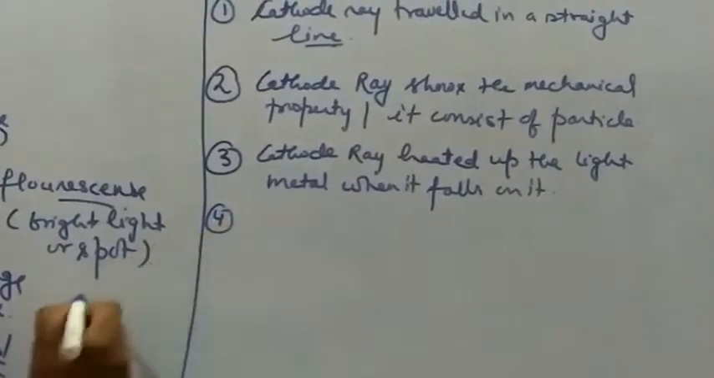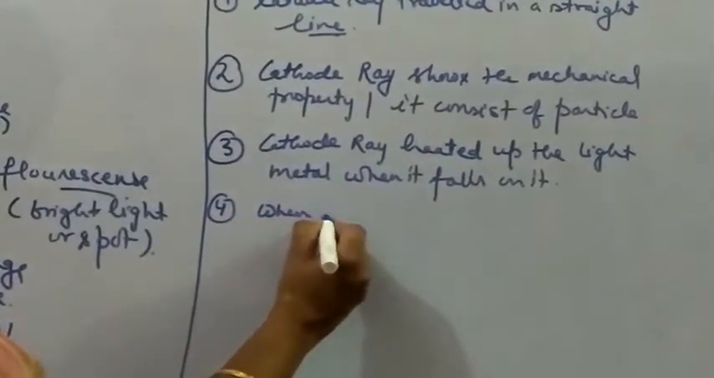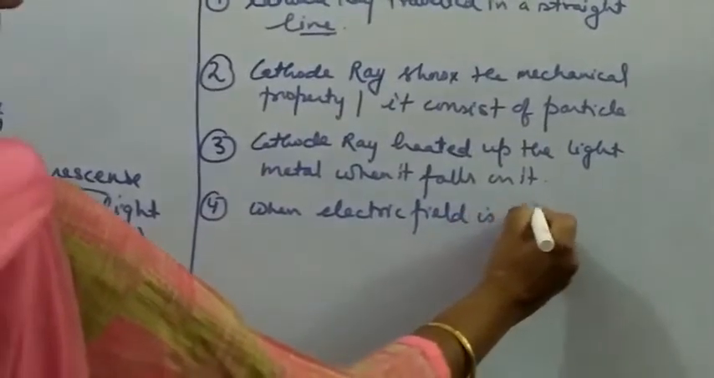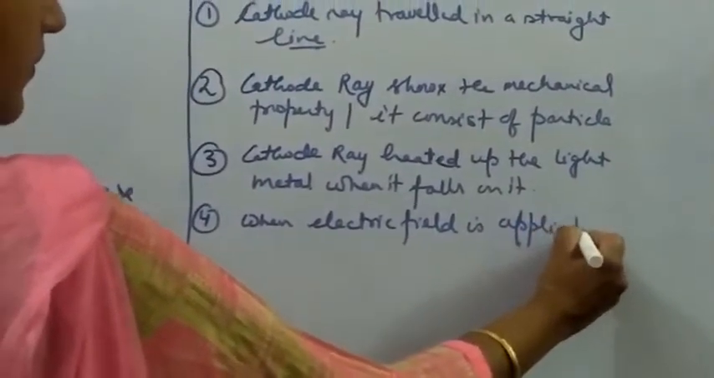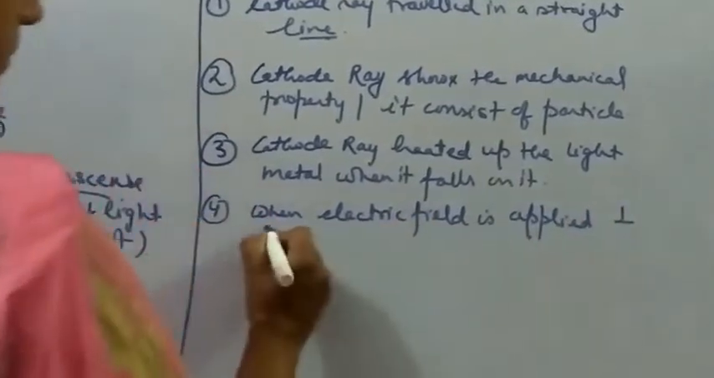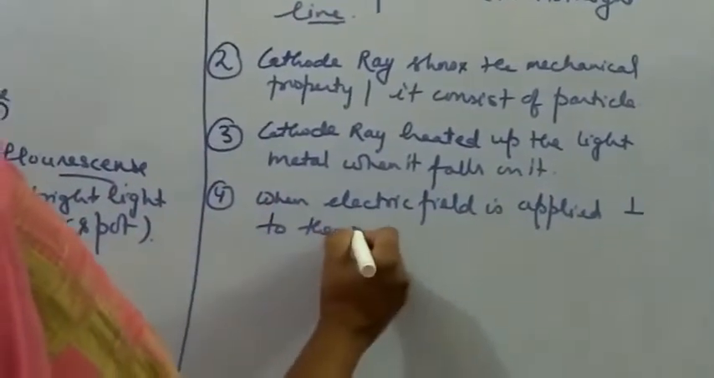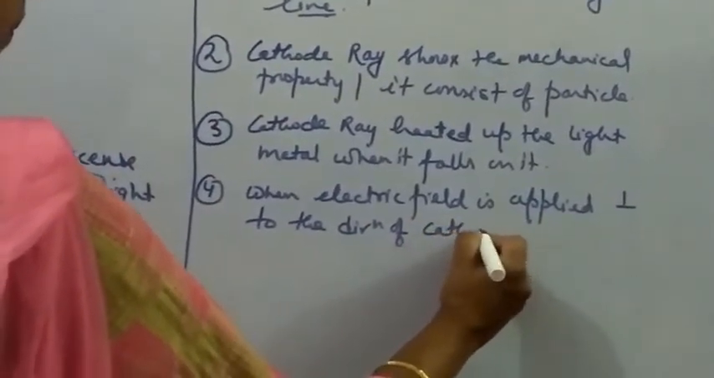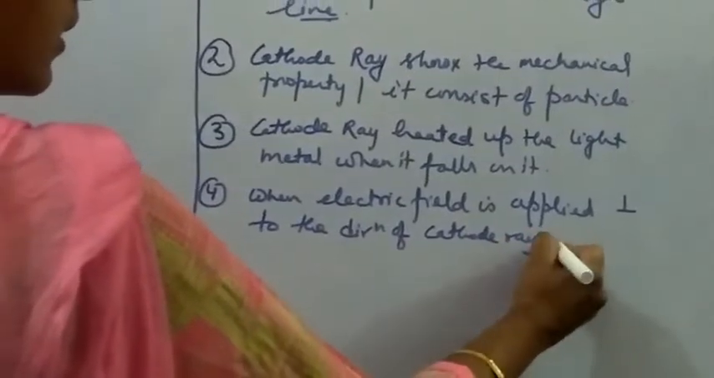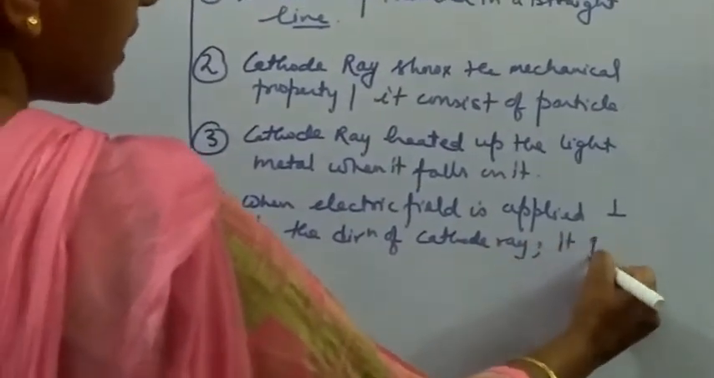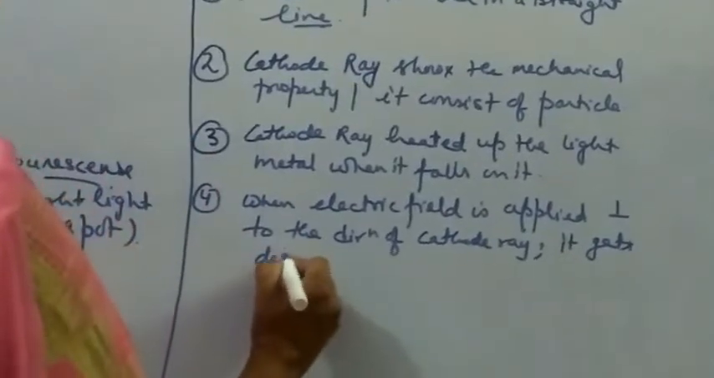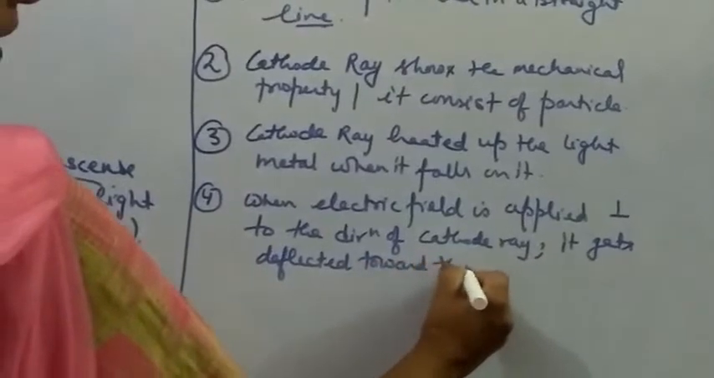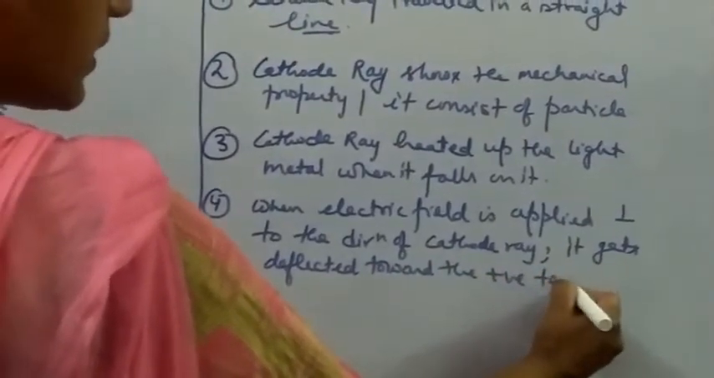Fourth is when an electric field is applied perpendicular to the direction of the cathode ray, it gets deflected toward the positive end or positive terminal.